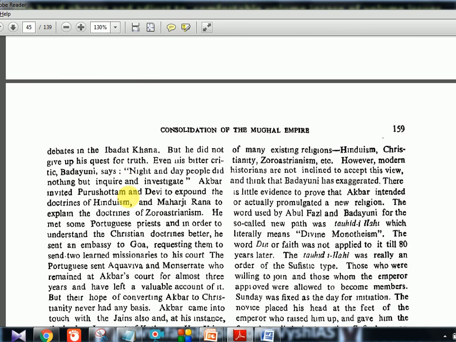You should know this, because UPSC will frame an opposite statement. Akbar invited people of various religions, and here are 5-6 names. Purushottam and Devi are for Hinduism, Maharji Rana is for Zoroastrianism. Then the Portuguese priests Aquaviva and Montserrat. I explained this in Spectrum, chapter number 1. These people went to Akbar's court and tried to convert him to Christianity, but they failed.